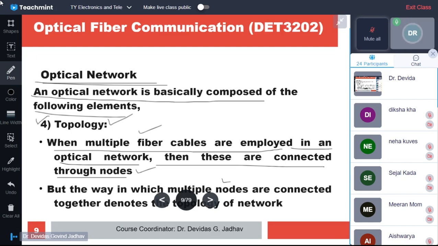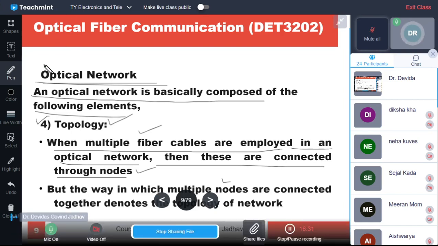You must have undergone the study of topology in the computer network. We have to refer to this computer network subject again and again, and these topologies are very simple to understand. So what are these topologies? Basically star topology, bus topology, ring topology, hybrid topology. So these are the different topologies.